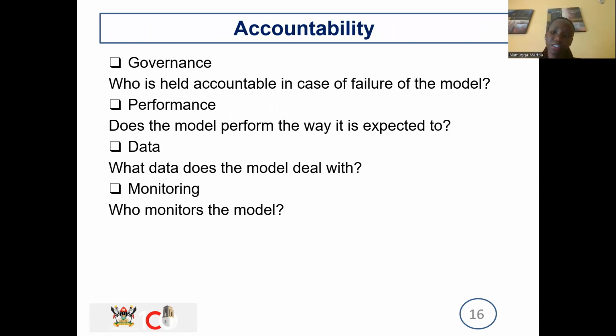Then the accountability, who's held accountable for this model? That's governance. The performance: is it performing to its expectation? And what kind of data is it dealing with? Who monitors the model? So this is where explainable AI comes in. This model will be able to make a prediction or a decision and it will back its decision: I've chosen this because of this. It helps us solve the black box problem. That's how explainable AI comes in.